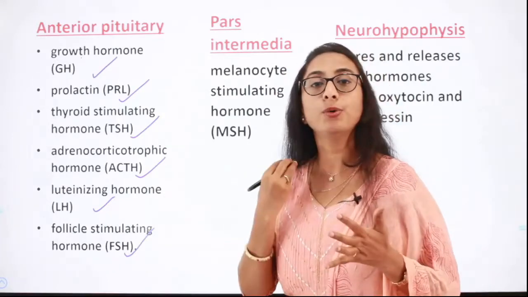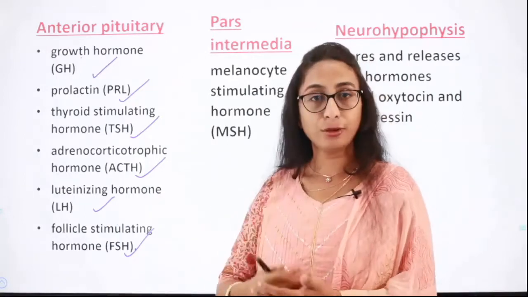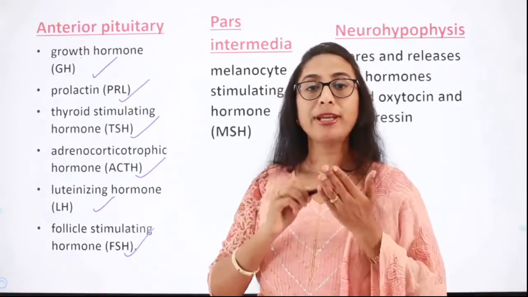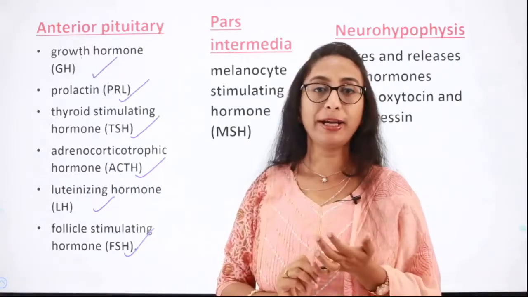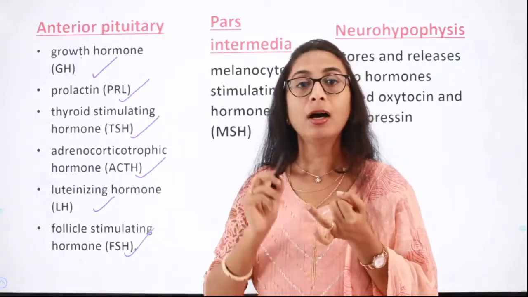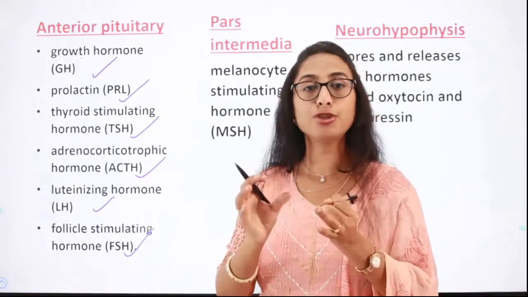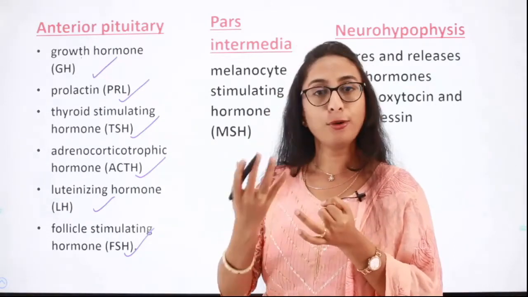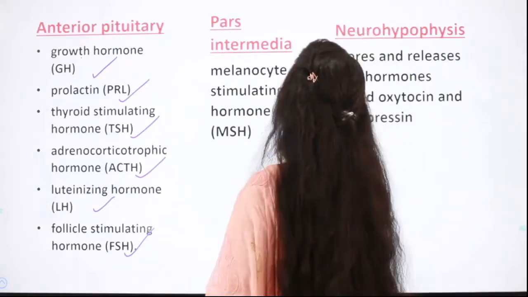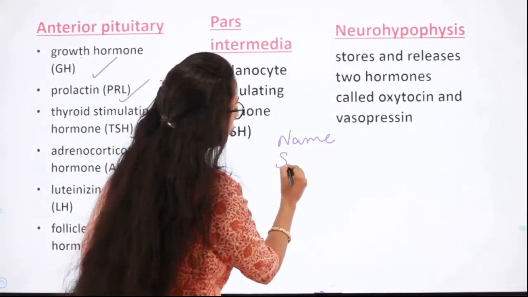So I would like to give you one important tip now. Whenever you are studying about the endocrine system, the various glands of the endocrine system, few important points you need to definitely keep in your mind. First is the name of the gland. Second one, what is the structure and the location of the gland? That is, what is it composed of, if there are different lobes and all these things, and then where it is located.